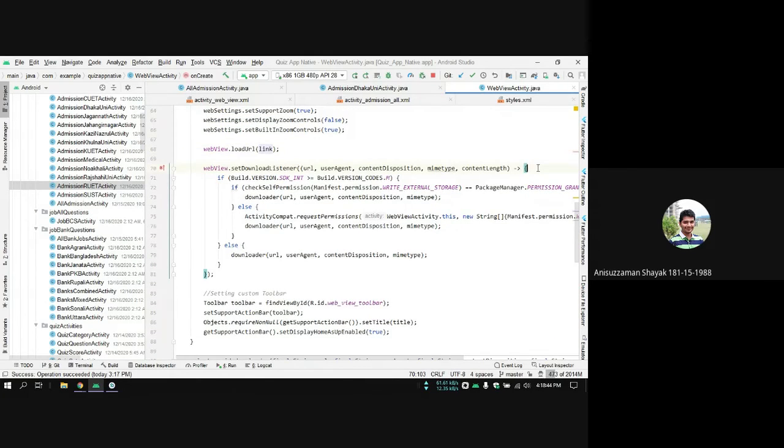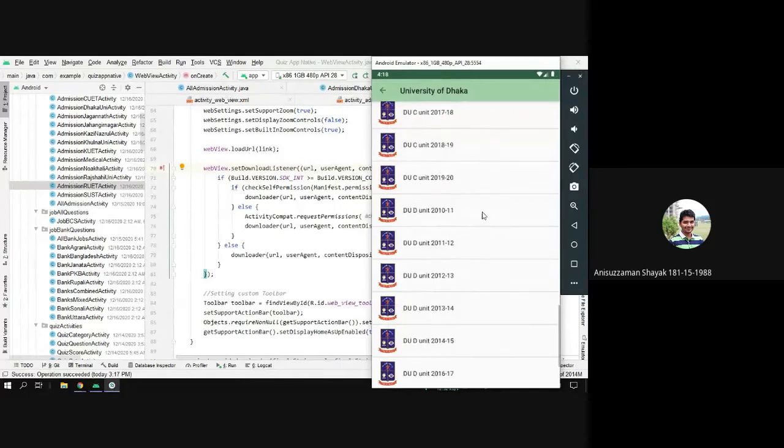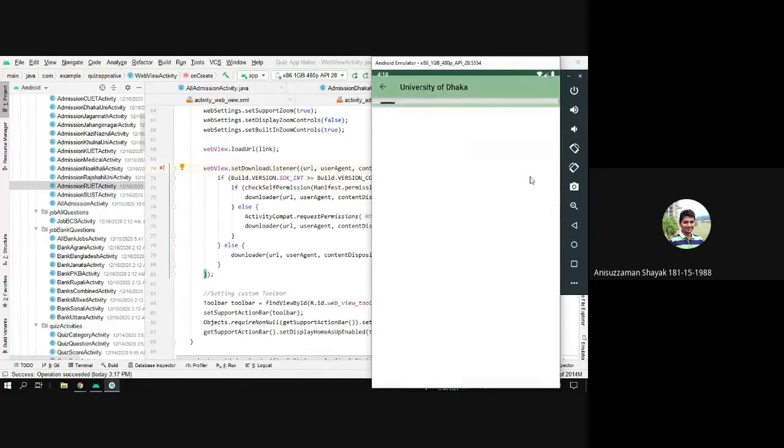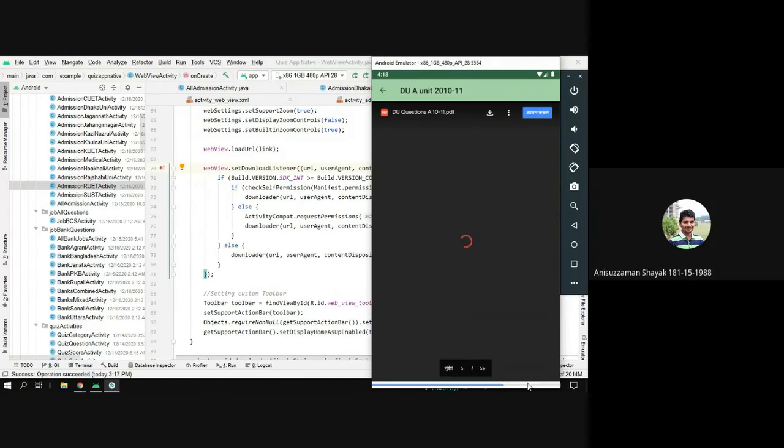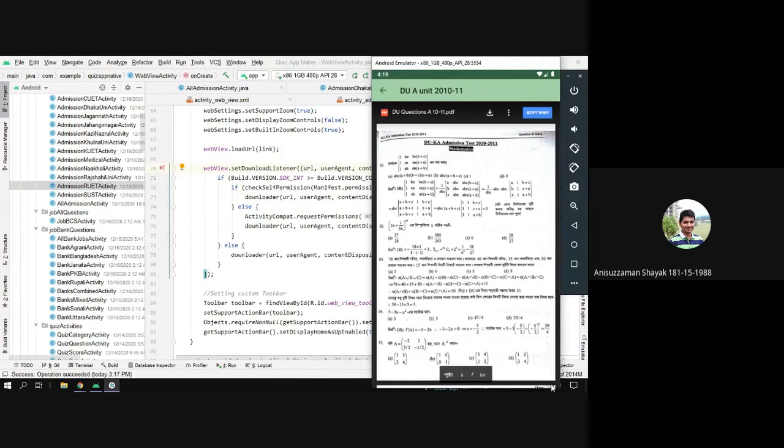After that, I have created a download listener so that if the user wants to download any PDF, he can download it. Let's say, for example, I open one of these, and this is the progress bar. As you can see, it is loading. When it's completely loaded, it will be gone. Okay.